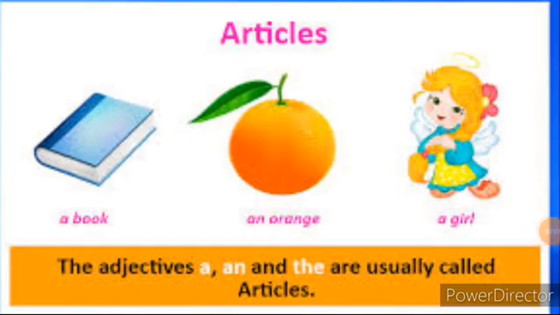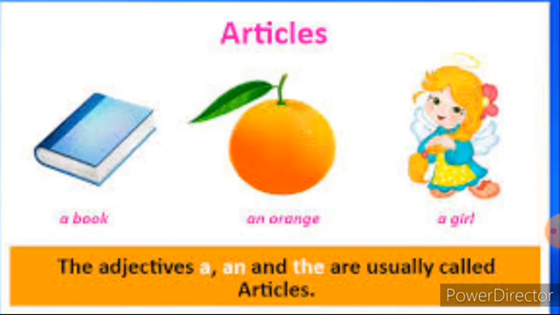Now look at this image, children. There is a book. An orange is also there. A girl is there. So look at the words: a book, an orange, a girl. Book is a noun. Orange is also a noun. Girl is also a noun. So you all can identify that these things are known as nouns. Then what do you mean by articles? Articles are words that define a noun as specific or unspecific.